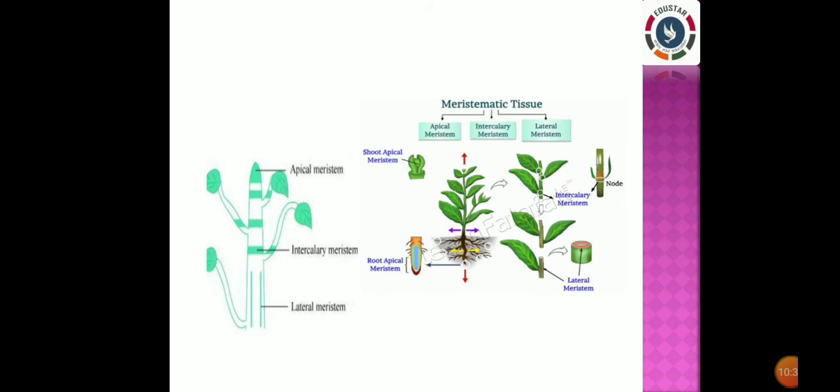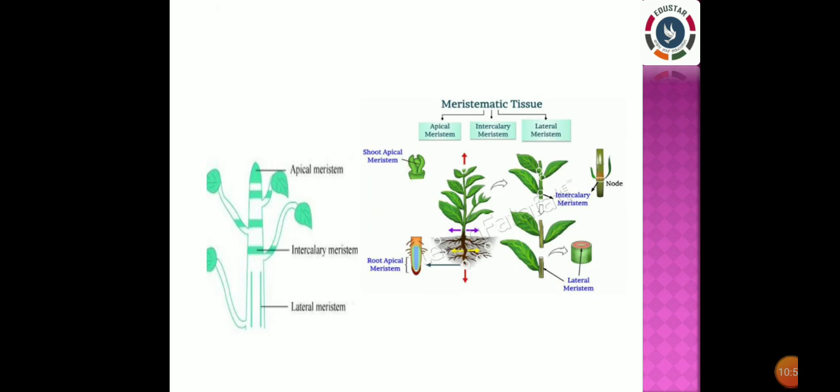Once they divide and mature, after completing the growth of the plant, their characteristics change. Then they are differentiated into the components of a single tissue. Division of labor takes place only after maturity. Until then, all the meristematic tissues exhibit the same function of simple growth of the plant.